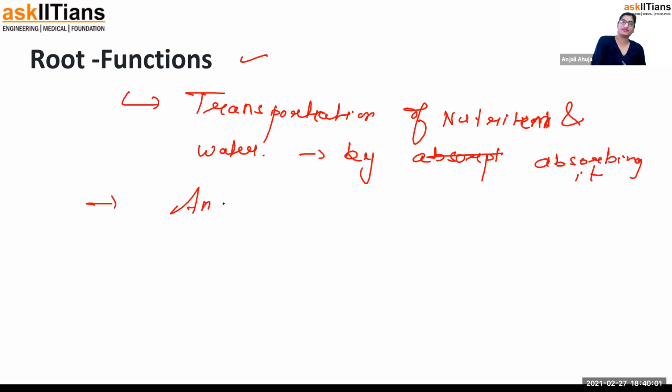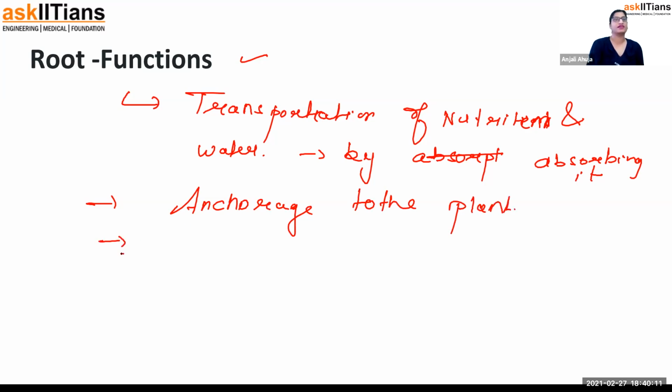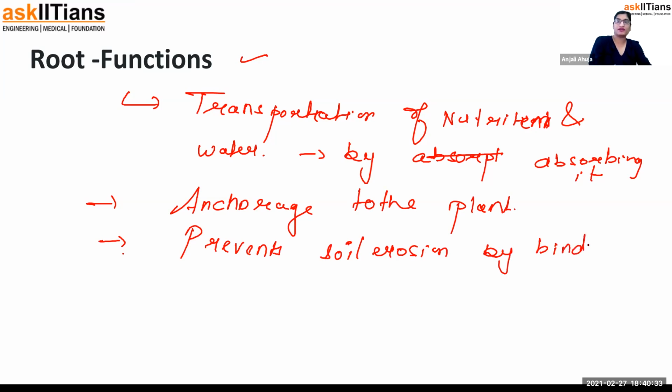It provides strength to the plant. It helps in, let me think more points. It provides attachment with the soil. Yes, it prevents soil erosion by binding with the soil particles, binding with soil.